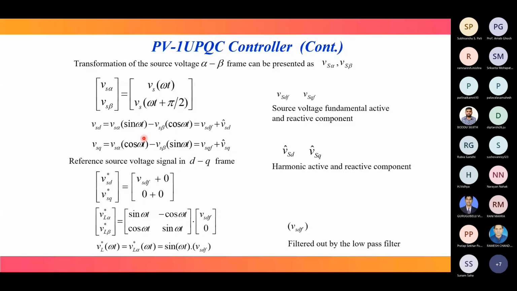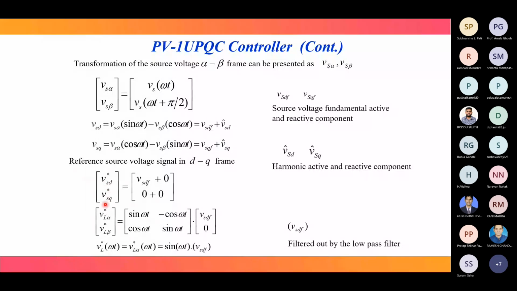After converting to the DQ domain, again we will get the fundamental component and harmonic component for the D case, then similarly the fundamental component and harmonic component for the Q case, meaning the reactive component. So now the next step is the generation of the reference signal, just like the current case.